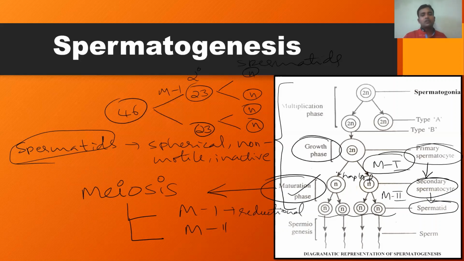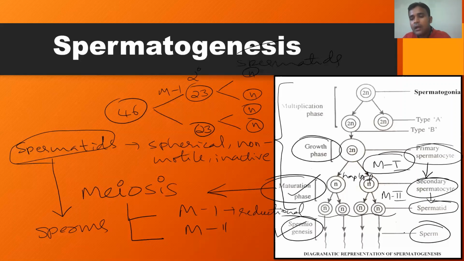After the formation of spermatid, the next very important event is called spermiogenesis. In spermatogenesis, the first step is the formation of spermatid, followed by the second step called spermiogenesis. See the difference between spermatogenesis and spermiogenesis. Spermiogenesis is a step in spermatogenesis. Then what is meant by spermiogenesis? Spermiogenesis is nothing but the production of sperms, which are also called spermatozoa, from spermatids.